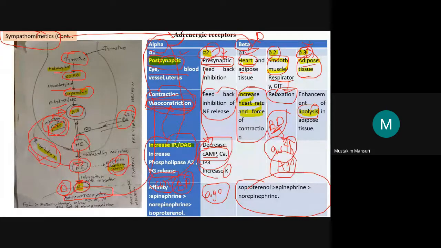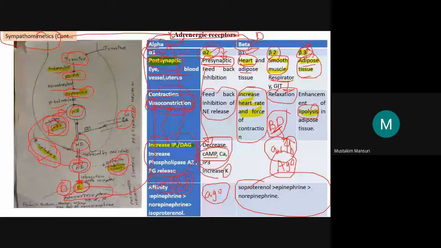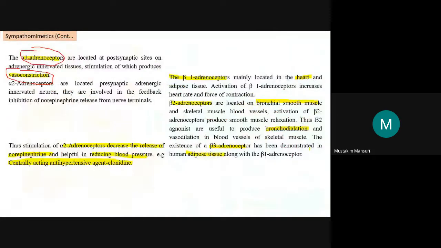This is about the adrenergic receptor and the alpha and beta adrenoreceptors. The alpha 1 adrenoreceptor will produce vasoconstriction. Just remember the earlier slide: for alpha 1 we will be using the antagonist for the treatment, because this alpha 1 receptor is producing the vasoconstriction. Alpha 2 adrenoreceptors are presynaptic, so they decrease the release of norepinephrine, and that is why it is helpful in reducing the blood pressure.